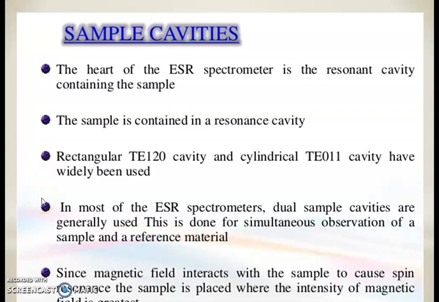In most ESR spectrometers, dual sample cavities are generally used. This is done for simultaneous observation of sample and a reference material. Since the magnetic field interacts with the sample to cause spin resonance, the sample is placed where the intensity of the magnetic field is greater.